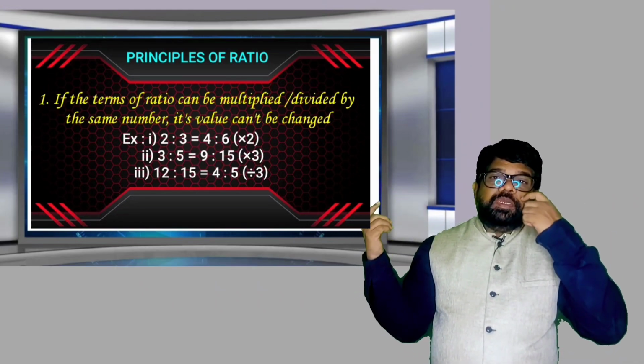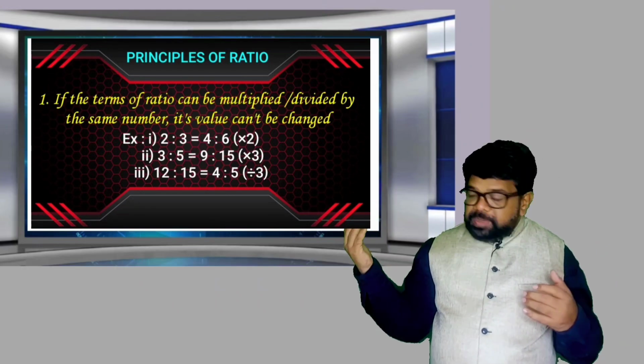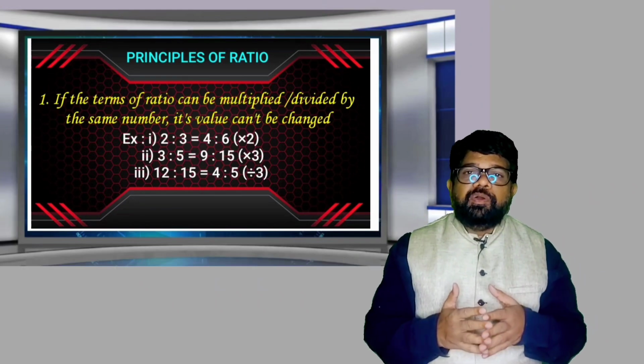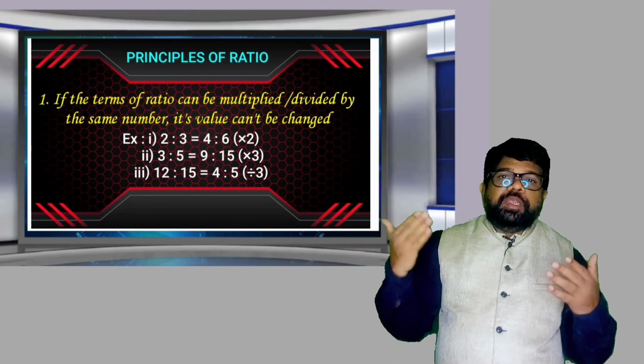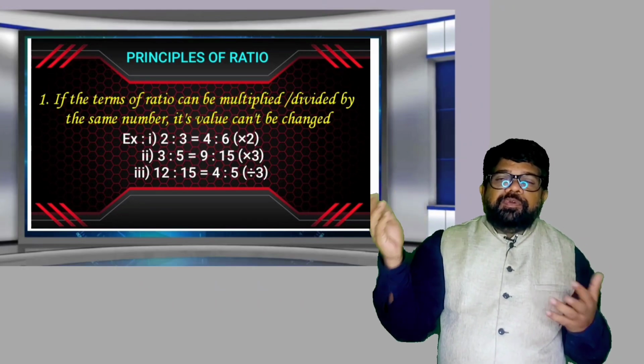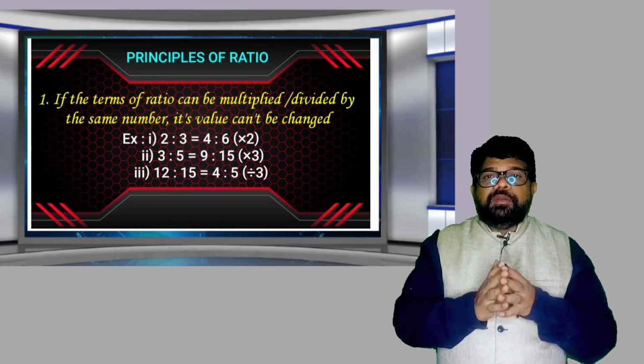Now here 2:3 is equal to 4:6. How can you get that one? By multiplying by 2. One more example, 3:5 is equal to 9:15. How can you get that one? By multiplying by 3. 3:5, 3 into 3, 9, 5 into 3, 15. So 3:5 is equal to 9:15.